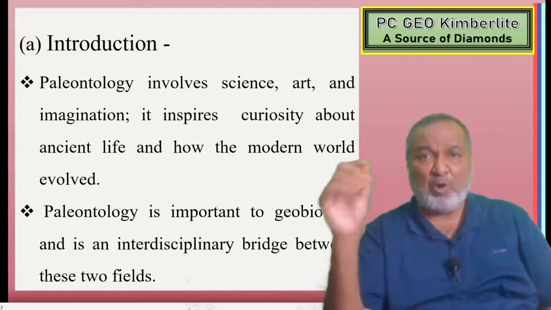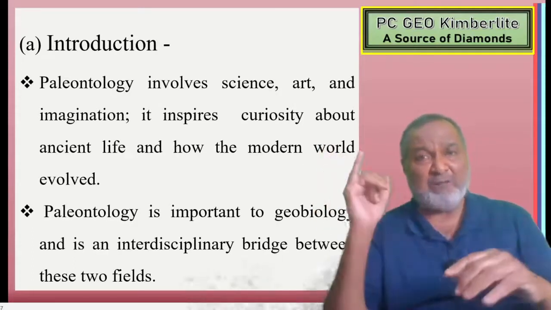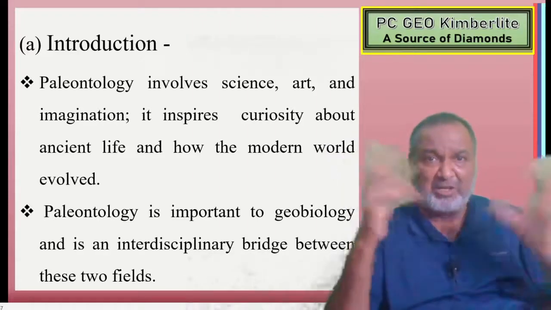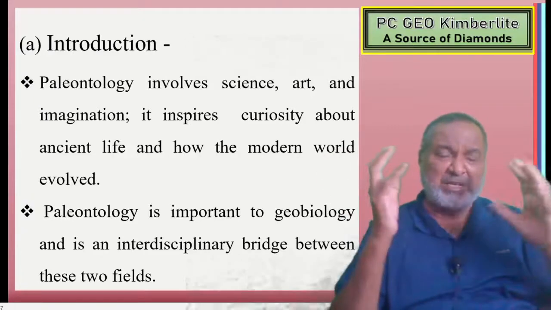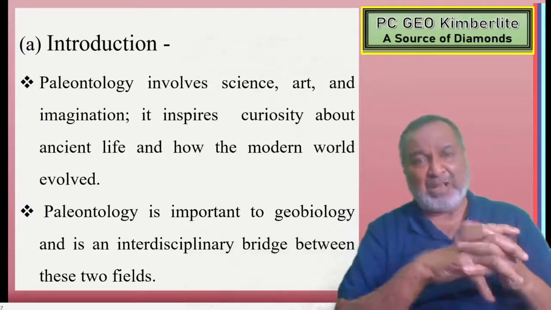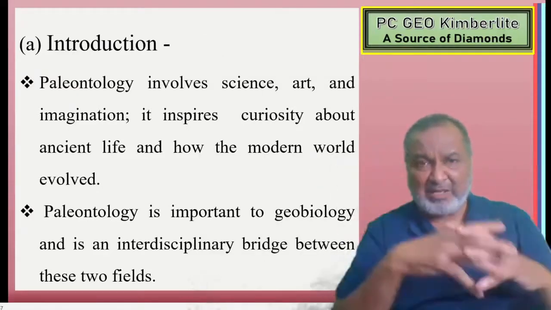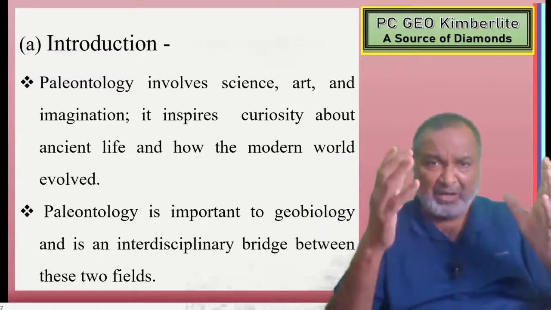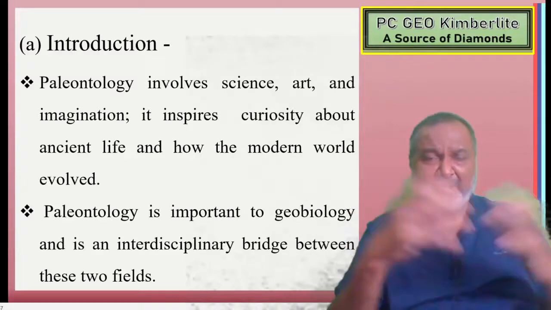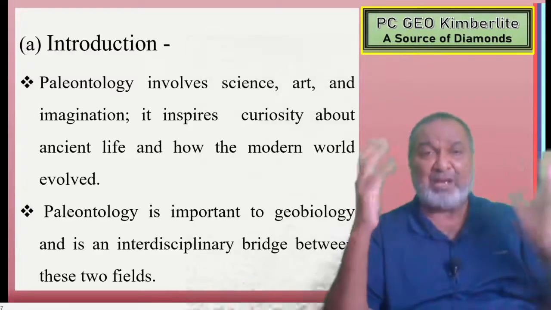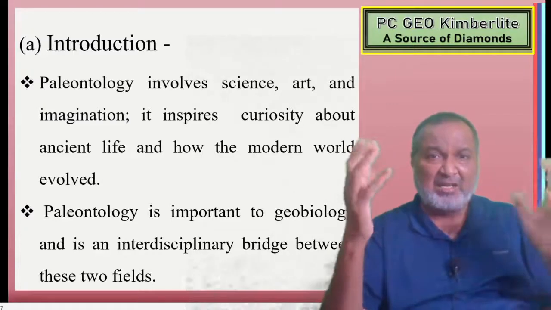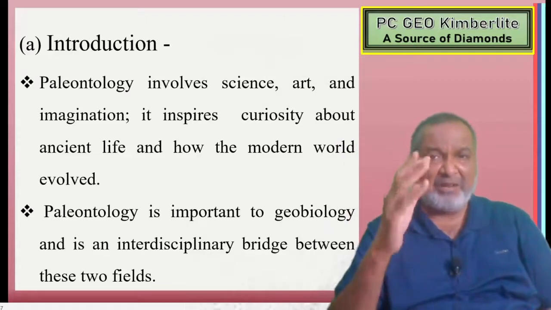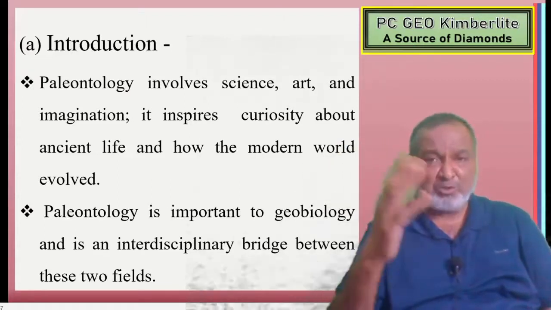What does paleontology involve? It involves science. Here we are going to study science, art, and imagination. We require imagination because we want to study life from millions of years back. 1 million means 10 lakh. Our life is hardly average, we have about 60 years. So when you study this past life, you have to use science, art, and imagination. It inspires curiosity about ancient life and how the modern world has evolved. So we can study them.